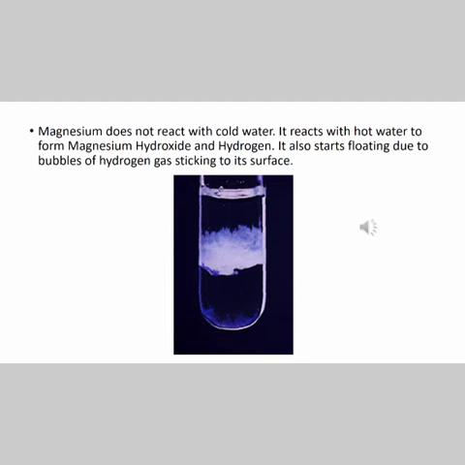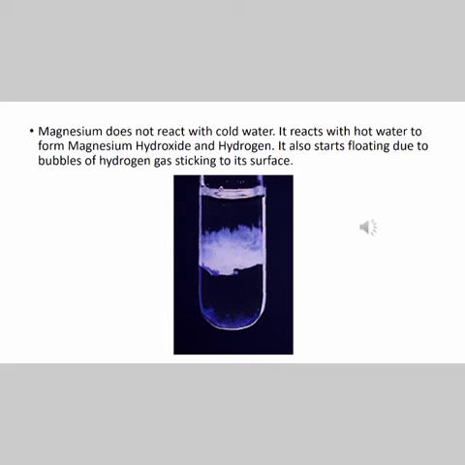Now you can see the difference. Magnesium is not reacting with the cold water, but it is reacting with hot water. That means an external force, that is heat, has been given to the water to raise the temperature. Then magnesium is allowed to react with hot water, and it gives magnesium hydroxide, and hydrogen gas is liberated.